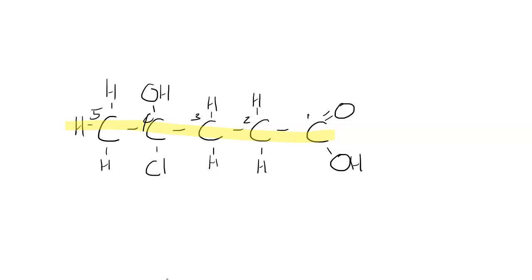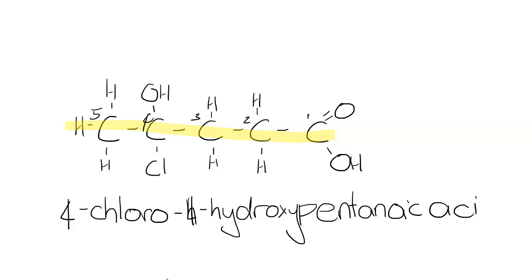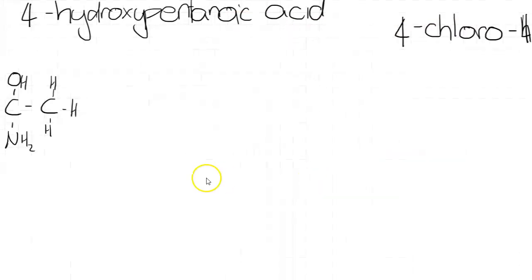And so in this case, once something gets pushed into the prefix, you just put all of the things in the prefix in alphabetical order. So the chlorine group here is going to come first because that is first in the alphabet. So we're going to say 4-chloro, 4-hydroxy, pentanoic acid. And that's it named. Done. Great. So let's move on to naming alcohols.